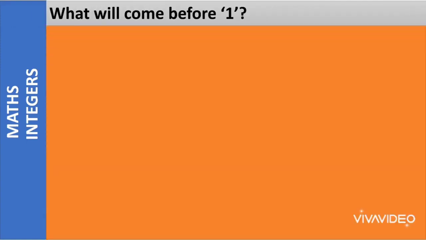Moving on, what will come before 1? What we have discussed now was that we start counting numbers from 1. These are called natural numbers, which we use naturally. But what will come before 1? 0 will come before 1.